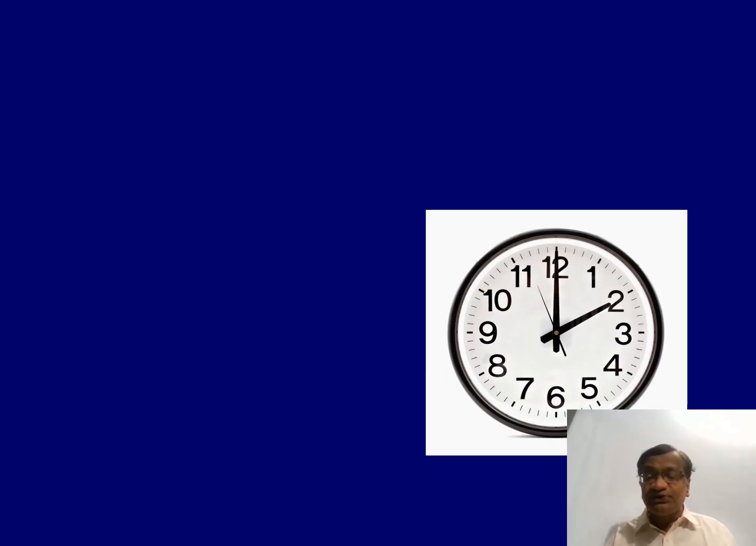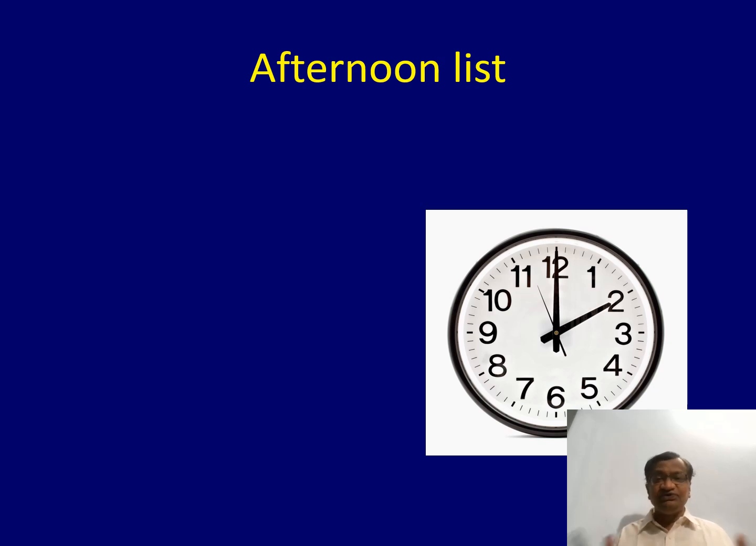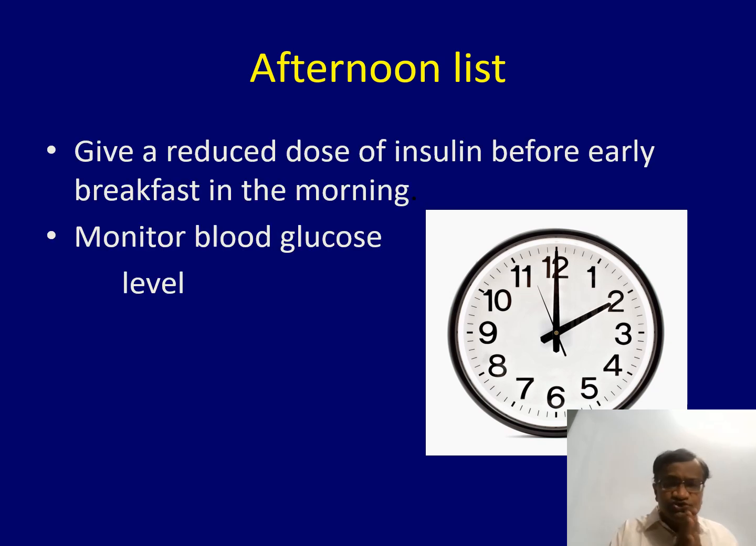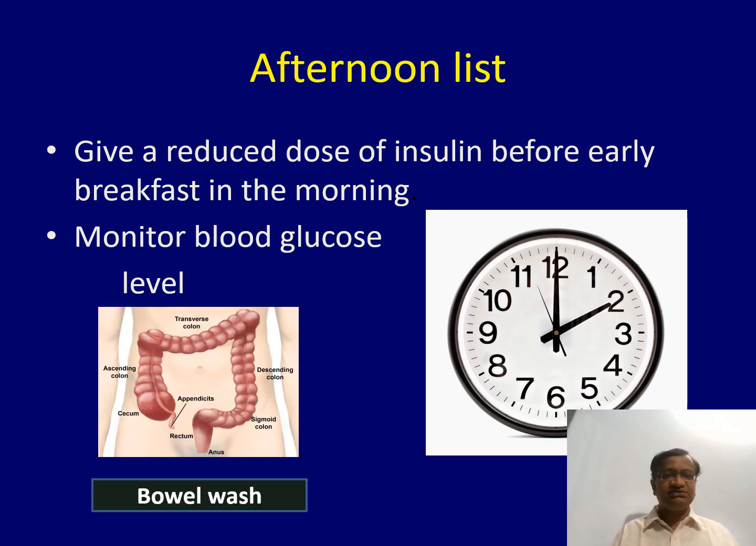Sometimes the list starts at 2 p.m. You will have to have breakfast, afternoon list. Give a reduced dose of insulin before breakfast and monitor. For example, I used to give 60 to 75% of insulin. For example, in the morning, it takes normally 15 units. Here, now you give a small breakfast and give 10 units. And then monitor the sugars. You don't know what that fellow does.